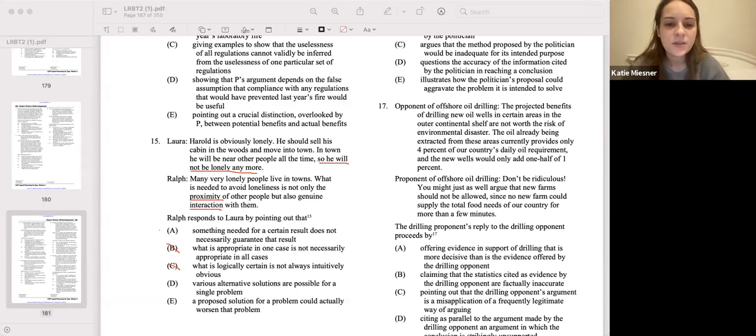D, various alternative solutions are possible for a single problem. No, Ralph's not really giving us any solutions. Ralph is just saying that won't guarantee it because you need two things. So D's not our answer either.